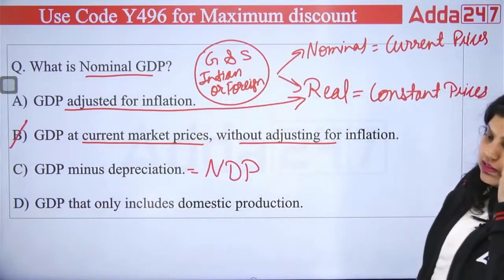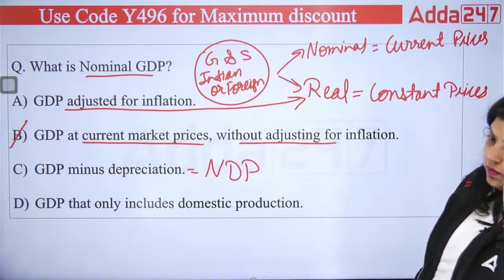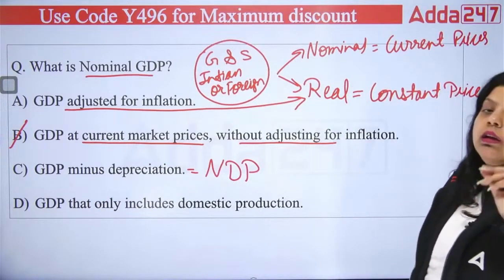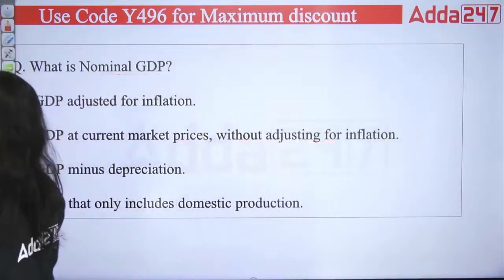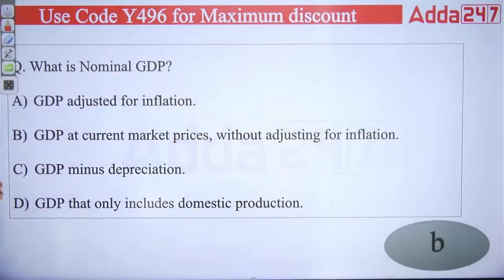So what is nominal GDP? Simply GDP at market price without adjusting for inflation. So the right answer will be B. The right answer we have is B.